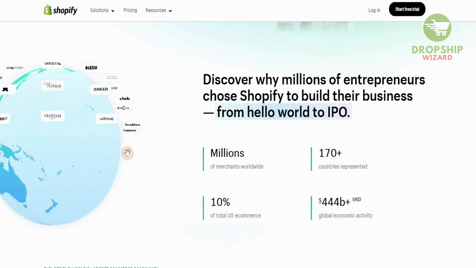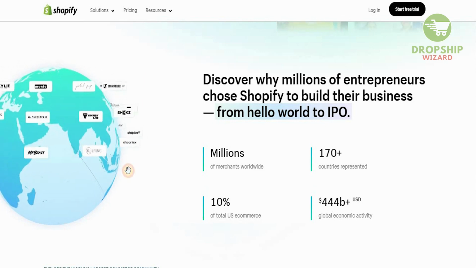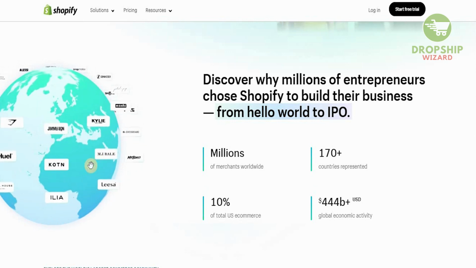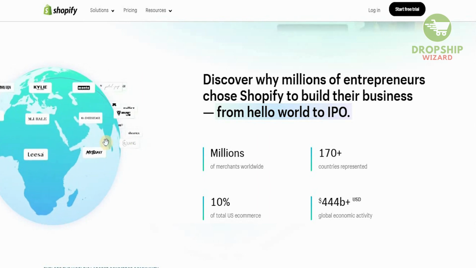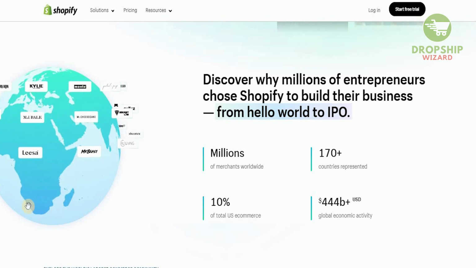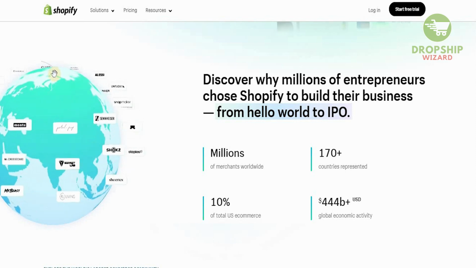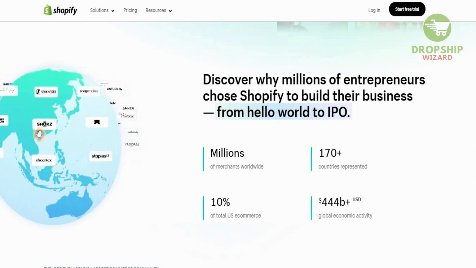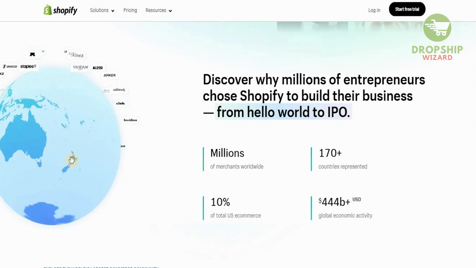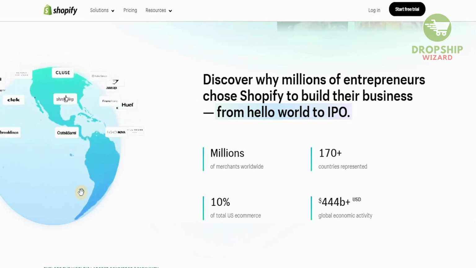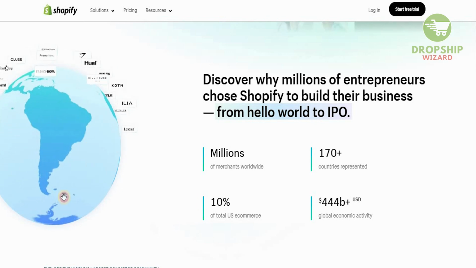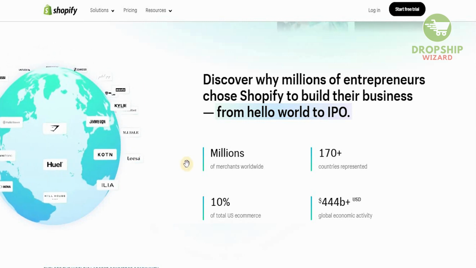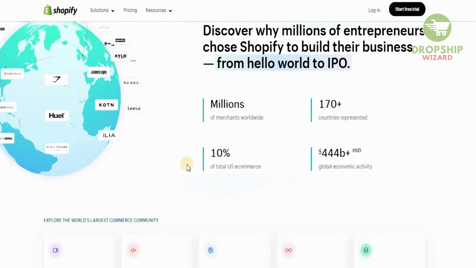Now obviously, because this is a global platform, you can easily reach anyone and everyone from the UK. So the UK is right over here, and you can reach literally the global world. You can reach someone in Saudi Arabia, in South Africa, in India, in Russia, in China, even in Australia or New Zealand for that matter. And even if you go all the way to the United States and Canada, and even someone in South America. So literally that is the power of Shopify. They have a global economic activity of $444 billion, guys.